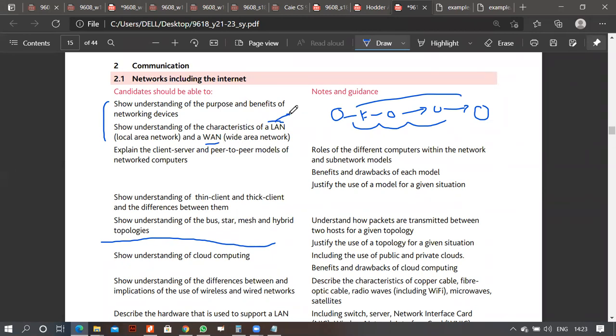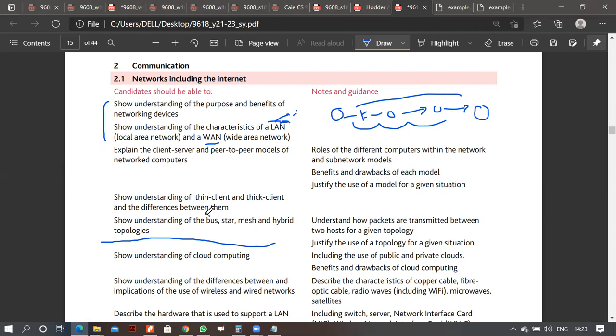When you connect two LANs together, you need a bridge. When you connect a WAN with a LAN, you need a router. The hardware specification changes obviously. In a LAN, we will be using switches. So you should know what switches are, what routers are, what hubs are, what bridges are. You should know what different topologies are.